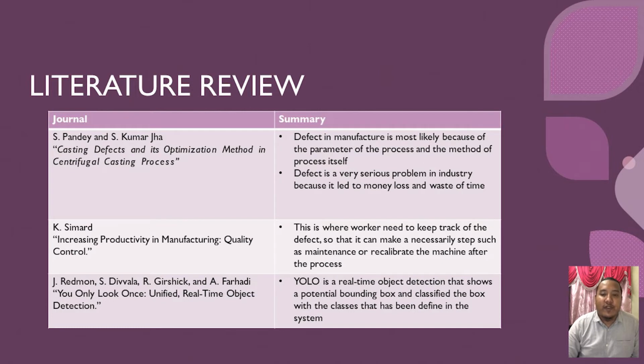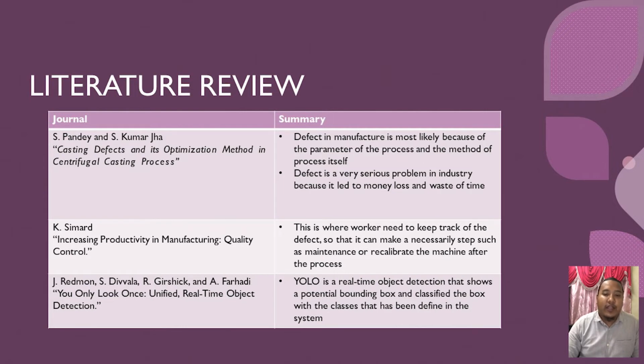Next is the literature review. There are several journals that I use as my reference and reading for our project. The first one is from S. Pandey and S. Kumaja. The title of this journal is Casting Defect and its Optimization Method in Centrifugal Casting Process. The summary of the journal says that defects in manufacturing are most likely because of the parameters of the process and the method of the process itself. The second point is that defect is a very serious problem in industry because it leads to money loss and waste of time.